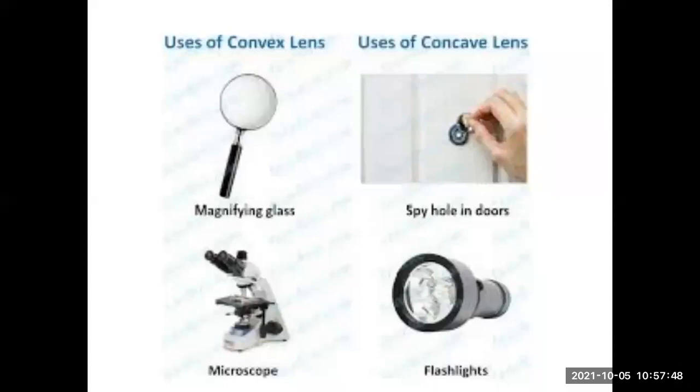Flashlight also gives us a broader view. When we on flashlight, it makes us visible a greater distance, broader view. Just try to remember these two things with the examples with some specific words, so that you can make a difference between this convex and concave, and this will make you to remember the things very properly.